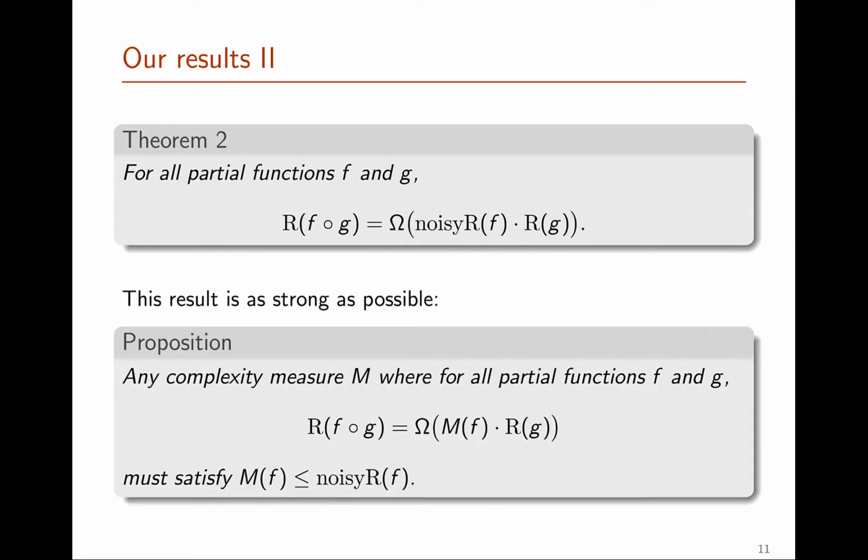And here it turns out this is the strongest result possible in the following sense. For any other complexity measure m where you can show that for every partial function f and g, the query complexity of f composed with g is at least m of f times the query complexity of g, all of those complexity measures must be bounded above by noisy R of f.